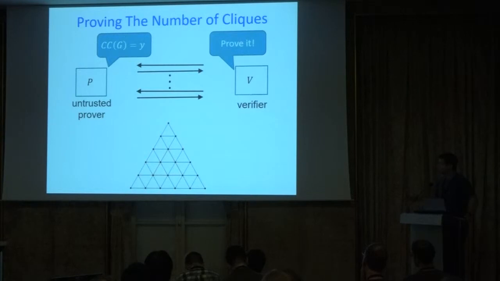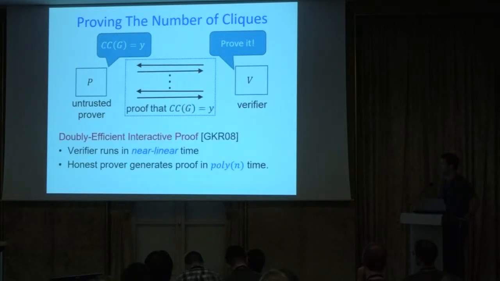So the question here is, we actually want to run these proofs in the real world, so we want, ideally, a polynomial time prover. This is the notion of a doubly efficient interactive proof. We want the complexity of generating this proof, of computing the prover strategy in the protocol, to be polynomial time. And this problem has been studied. We have general purpose protocols that apply to clique counting. We also have several protocols that have been proposed specifically for this problem.